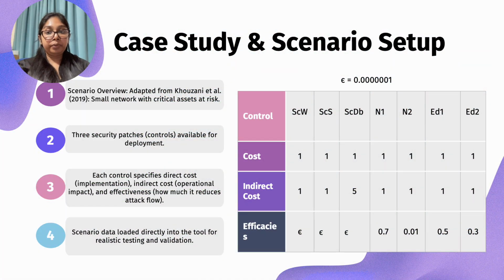To test the tool, we used a case study inspired by Kozani's paper. The scenario includes a small network with key assets and three possible security patches. Each control has its own cost and effectiveness. All data was loaded directly into the tool, showing how it can handle real-world examples.